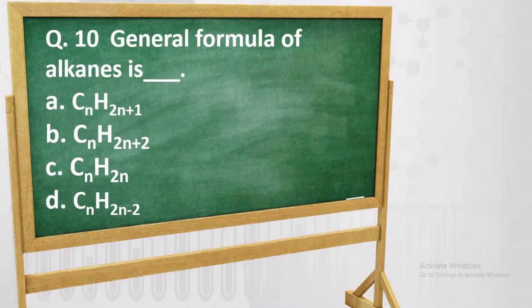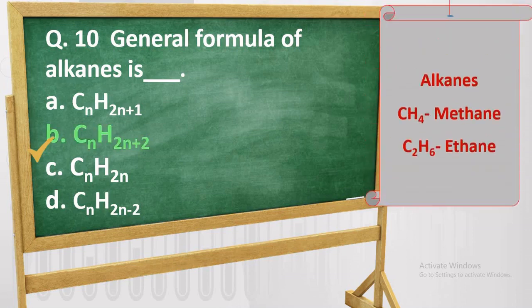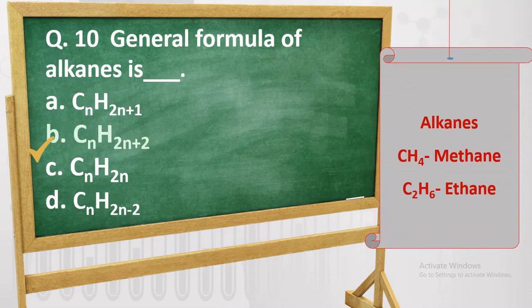And the last one: the general formula of alkanes is A, CnH2n+1, B, CnH2n+2, C, CnH2n, D, CnH2n-2. So the answer is CnH2n+2. If you see the examples of alkanes, this is CH4, that is methane, and C2H6, that is ethane.